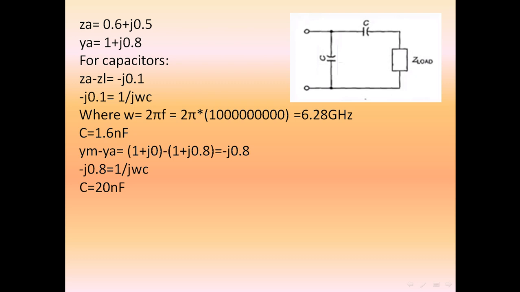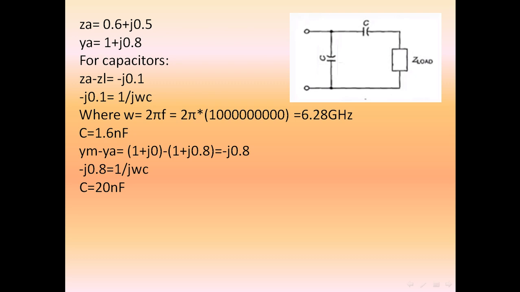And then we find by this rule, minus j0.1 equals 1 over j omega C. And omega is 2 pi f, and f is given in the question, which is 1 gigahertz, so 2 pi times 1 gigahertz equals 6.28 gigahertz. By substituting omega in the equation, we find the capacitor value, which is 1.6 nanofarad.